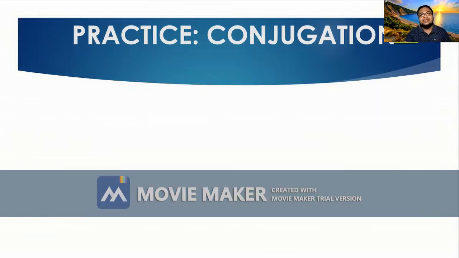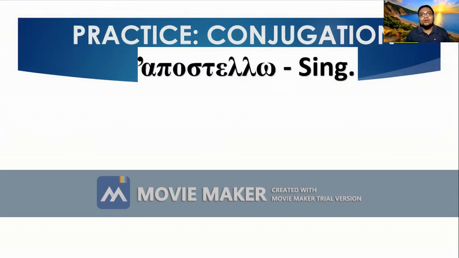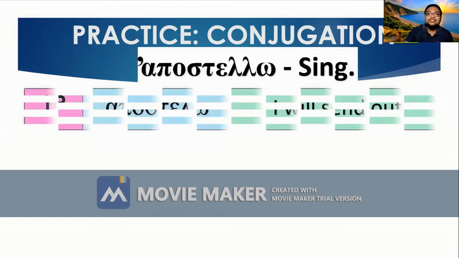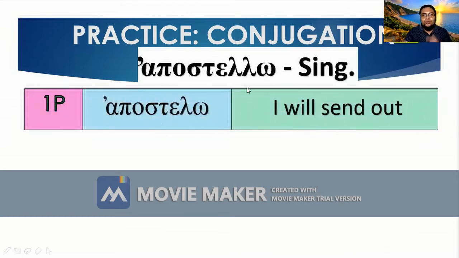Let's try another word. How about the word apostello? What is apostello? That is send out. So apostello in singular, what will happen in the future? So the rule is double lambda. In the future, you don't need to add sigma, but you drop the other lambda. So it is apostelo with only one lambda.